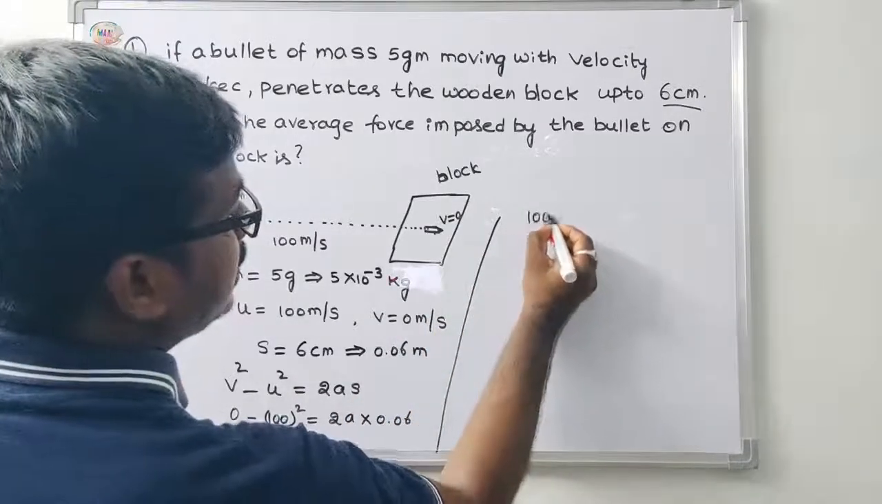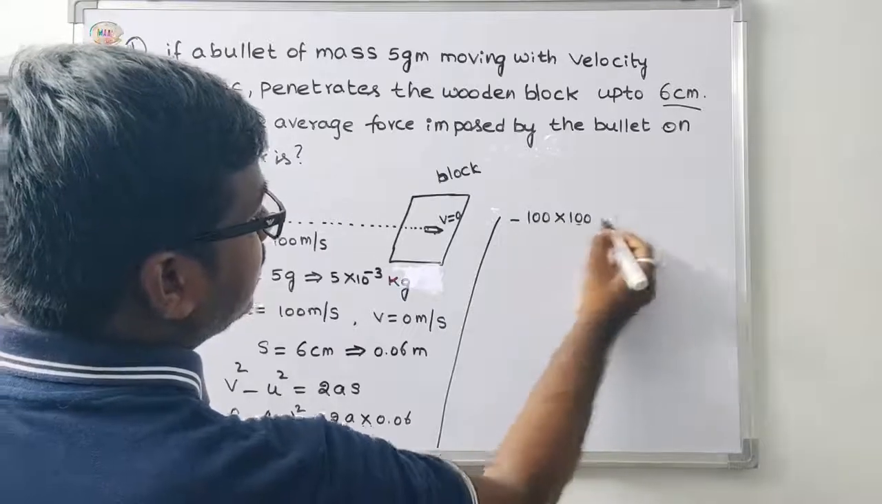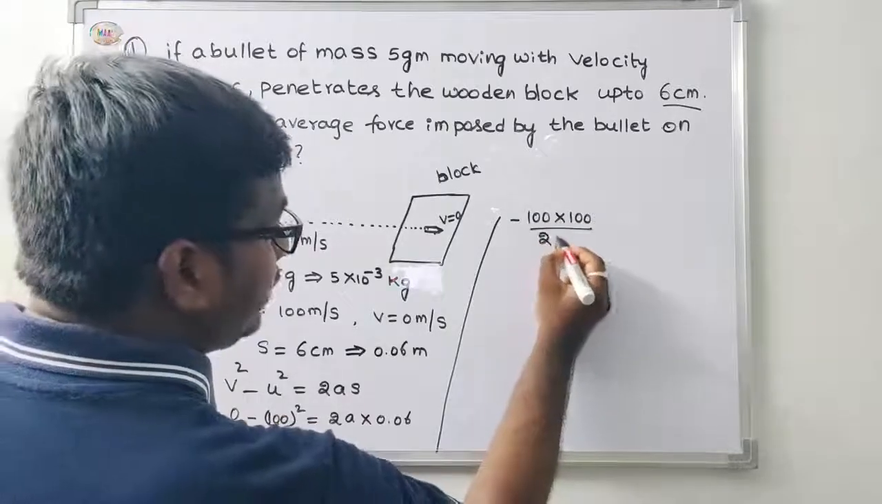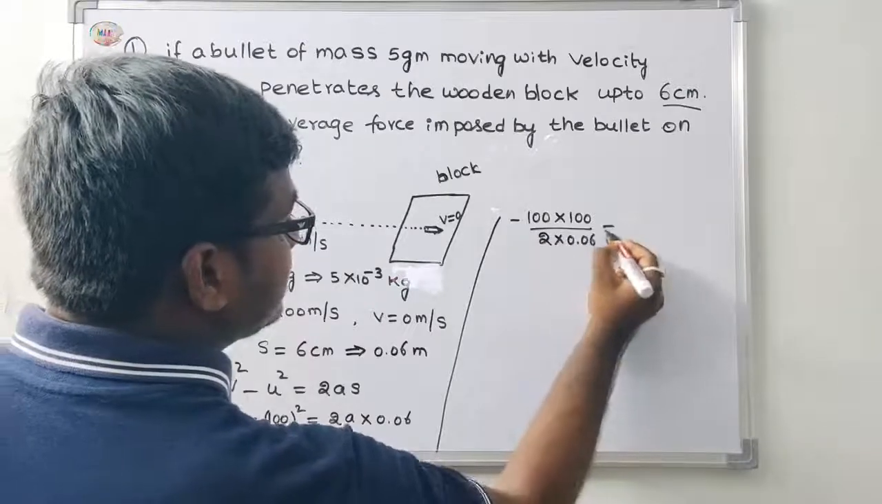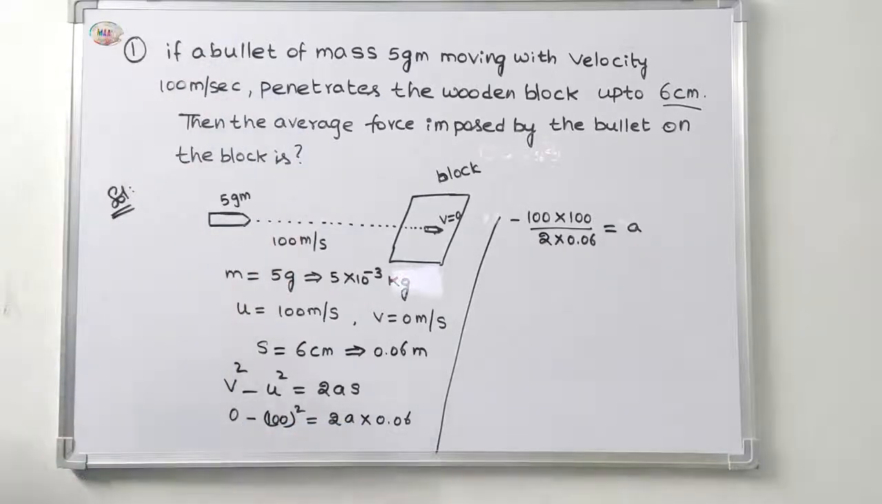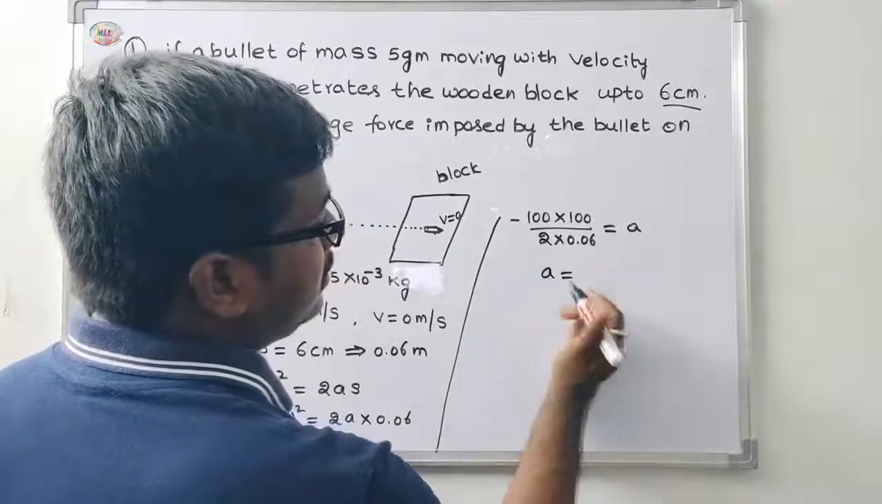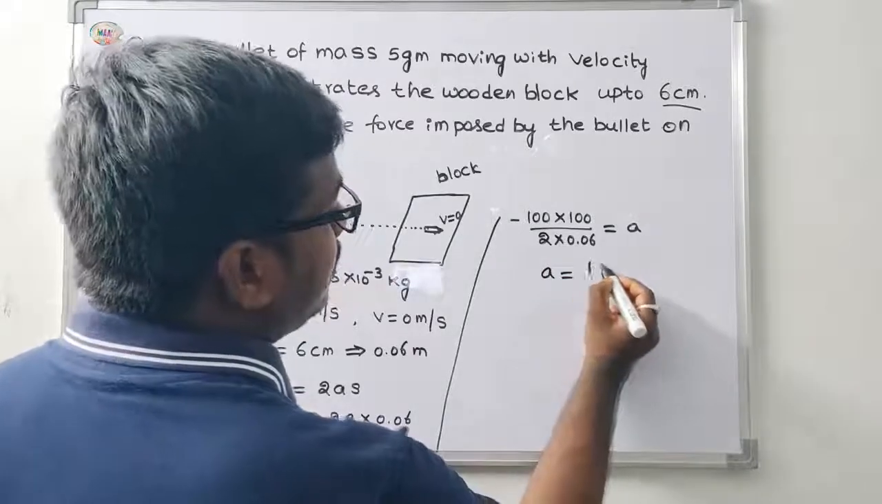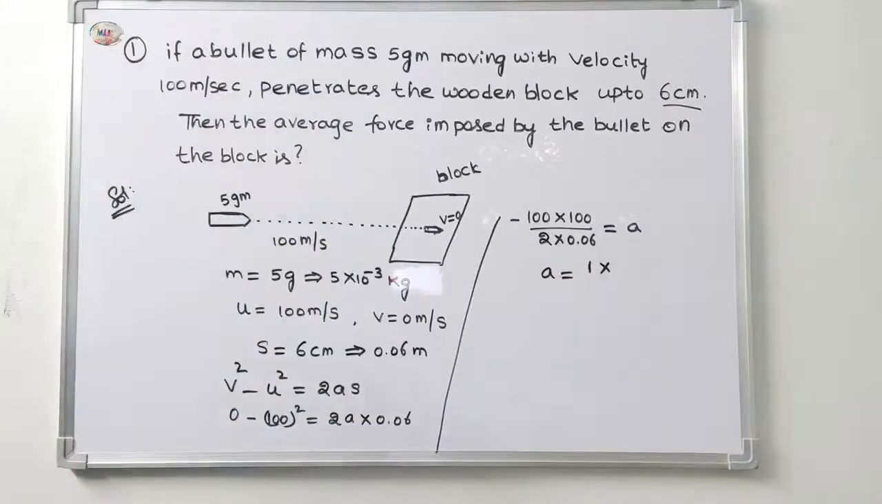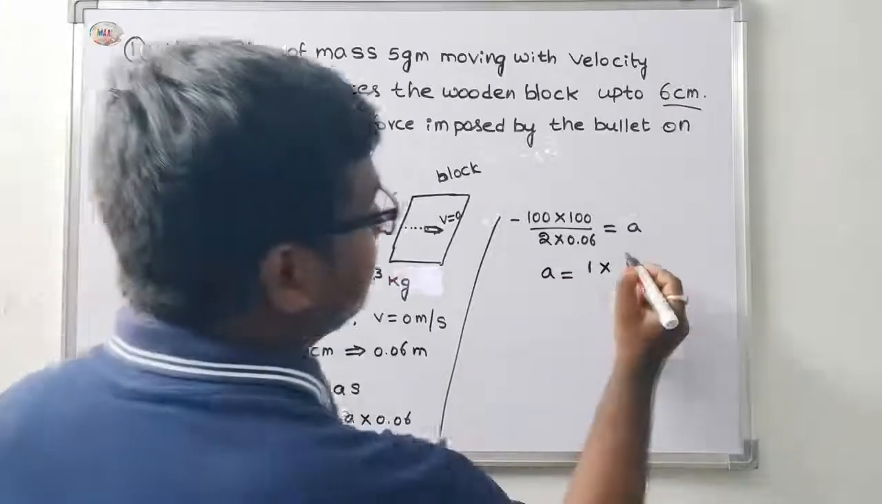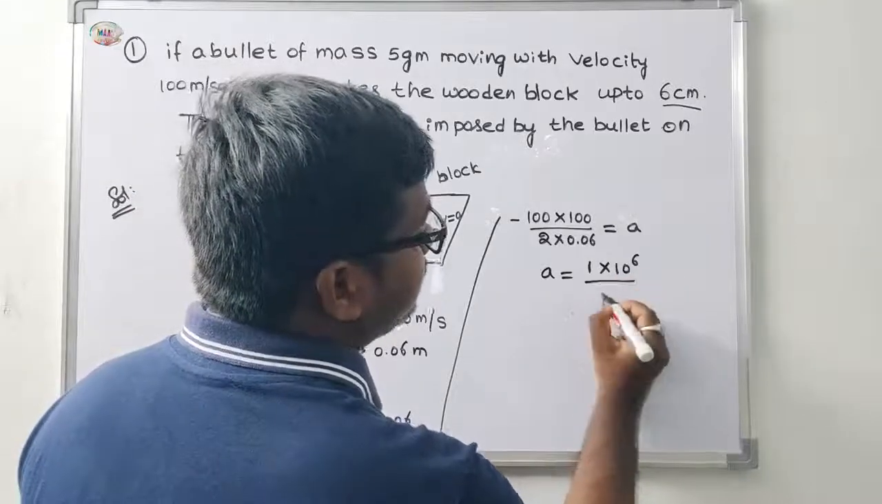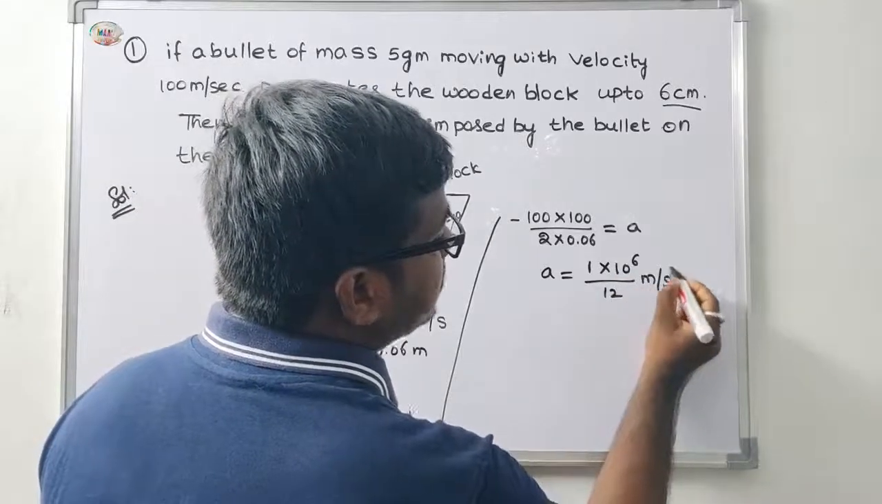Okay, minus 100 into 100 divided by 2 into 0.06 is equal to a. Acceleration is equal to minus 100 into 100 by 2 into 0.06. That is, a is equal to, that is the retardation, 1 into 10 power 6 by 12 meter per second square.